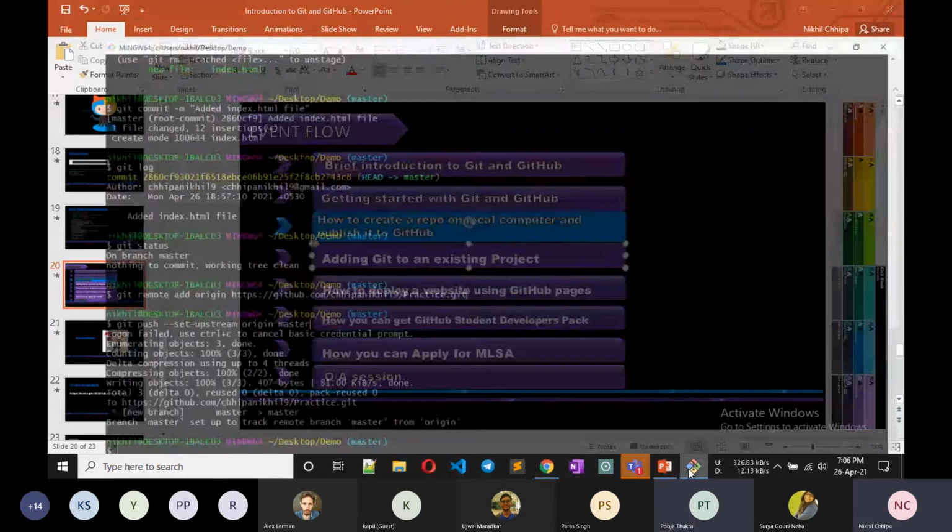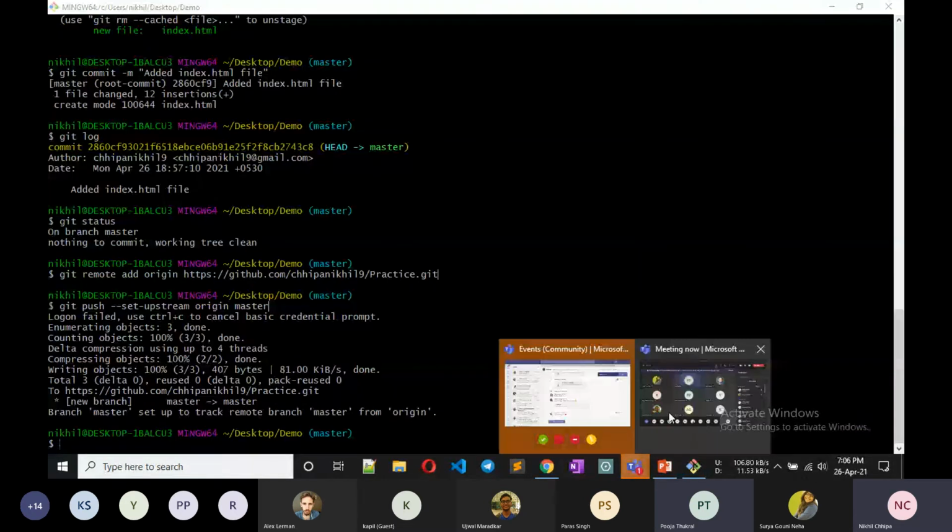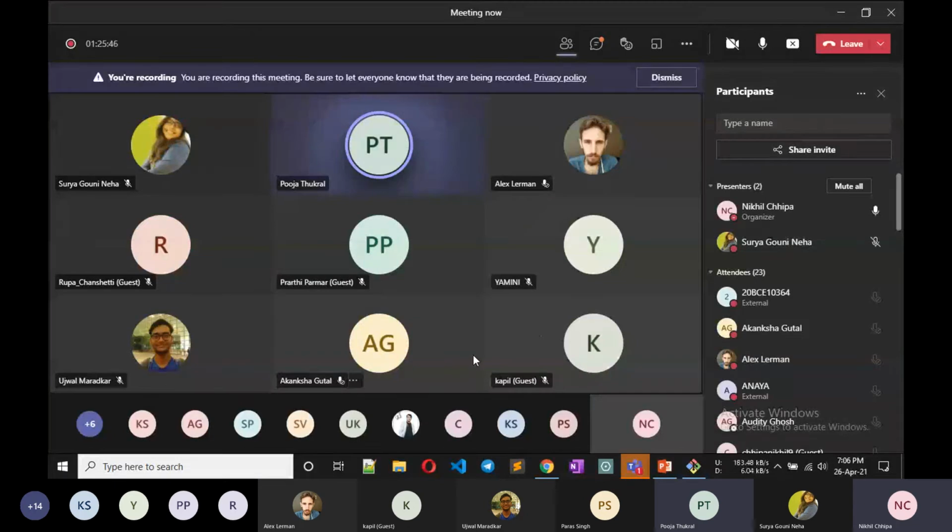Sir, can I ask something? Yeah. You did all these things on the command line, right? So we can do this by uploading the file directly, right? It's also possible, no? Yeah, it is also possible. We can push directly from GitHub. I had a doubt about a command called git push set upstream. Will you repeat that? Yeah, sure.